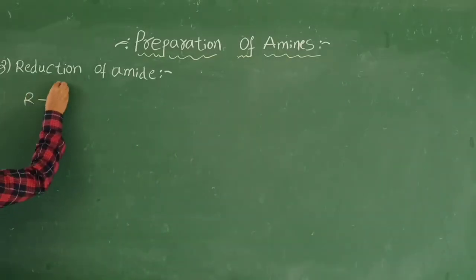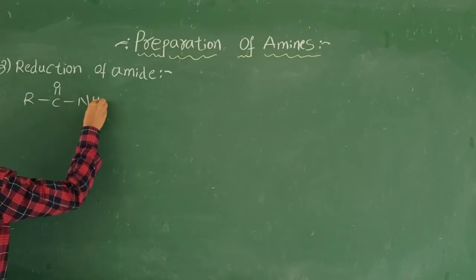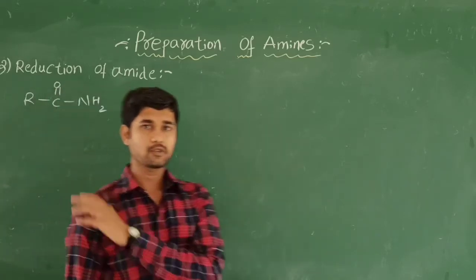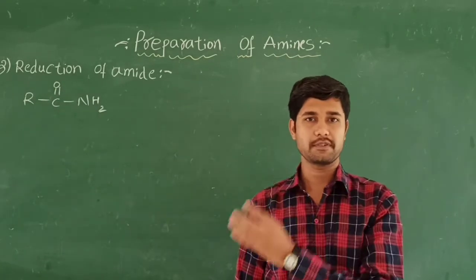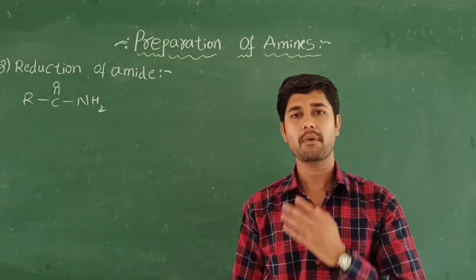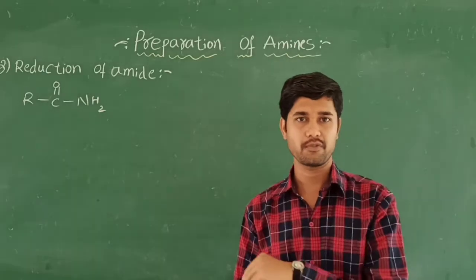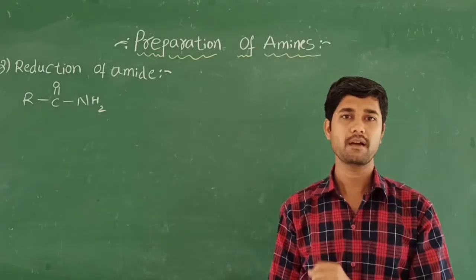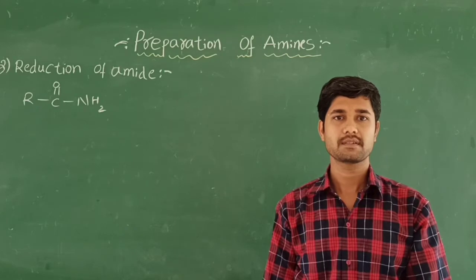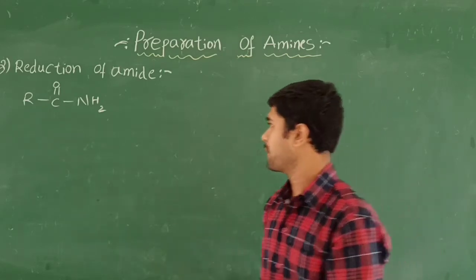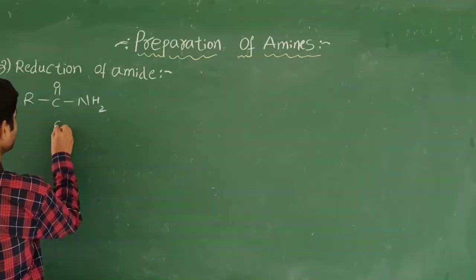RC double bond O NH2. So this is called an amide group. This amide group is going to be reduced with the help of lithium aluminum hydride, that is LiAlH4, followed by hydrolysis. So we are going to yield a primary amine. So this is the amide.